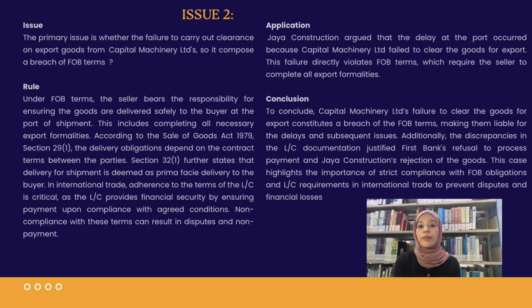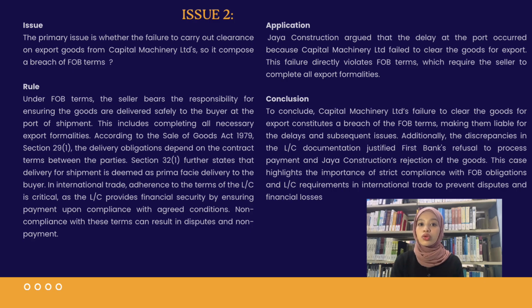Under FOB terms, the seller bears the responsibility for ensuring the goods are delivered safely to the buyer at the port of shipment. This includes completing all necessary export formalities. According to the Sale of Goods Act 1979, Section 29(1), the delivery obligation depends on the contract terms between the parties.